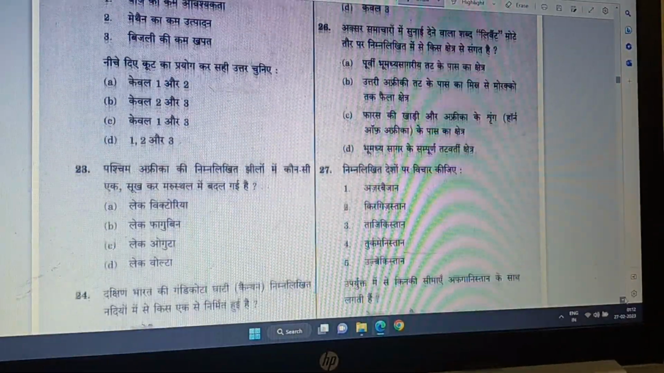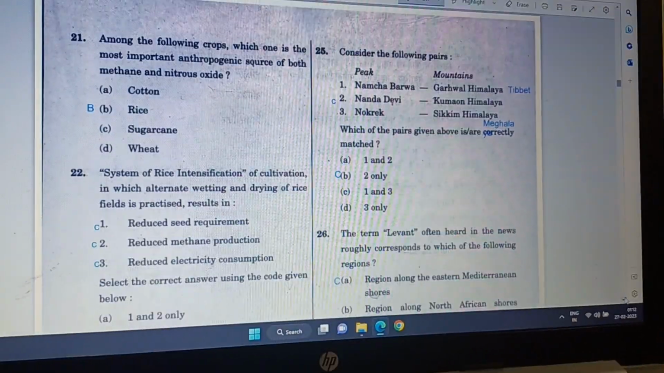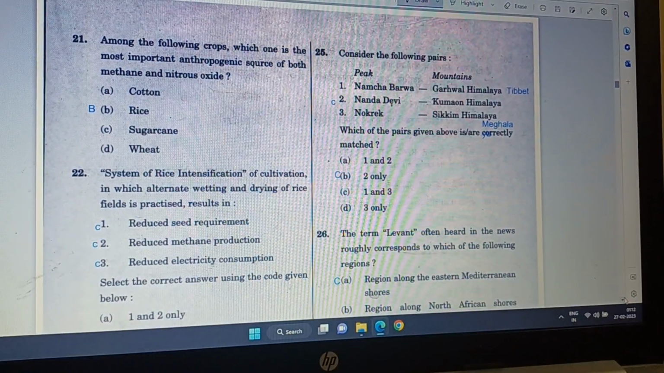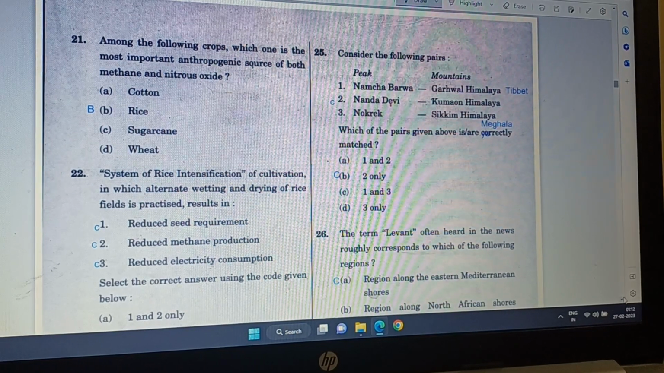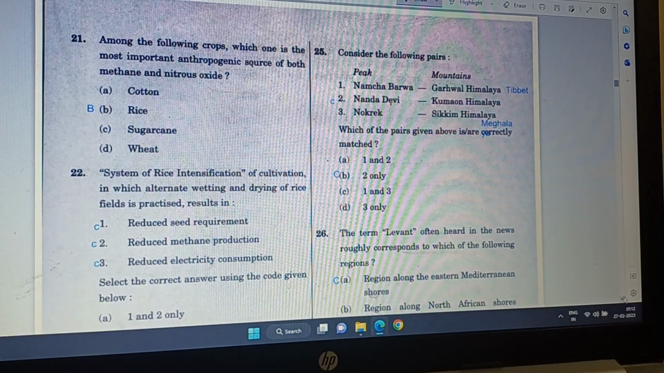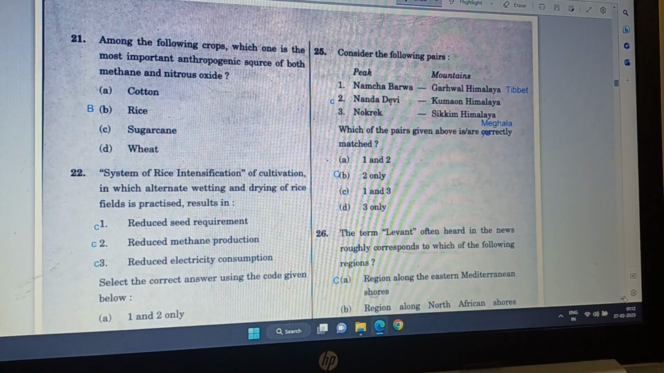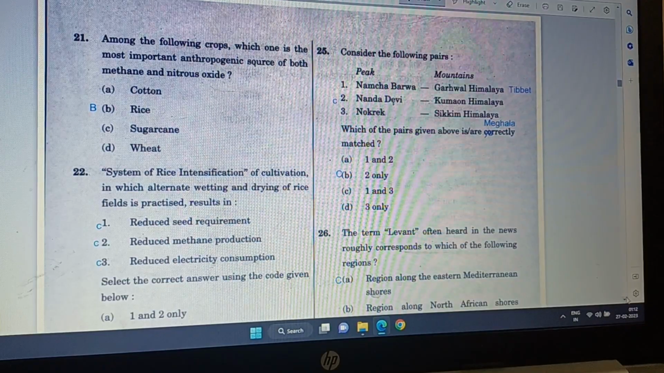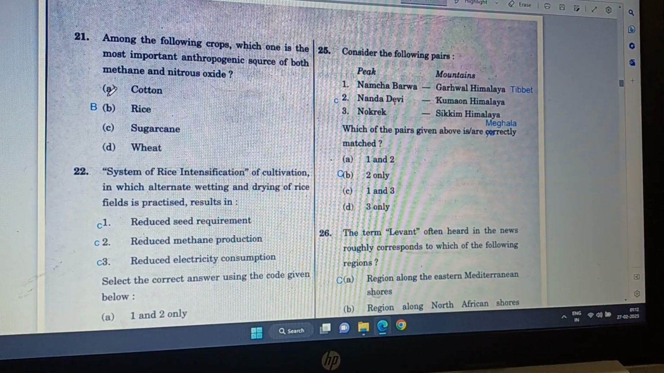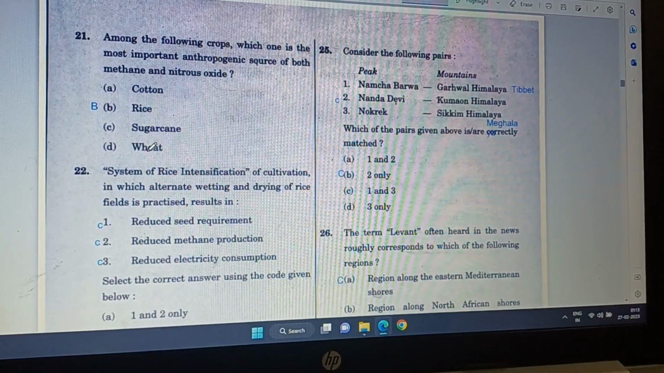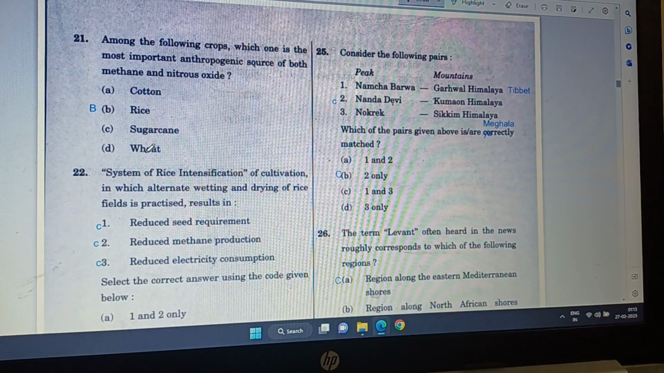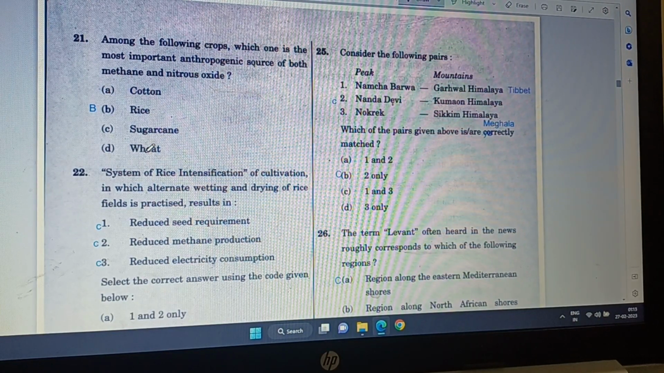Now let's go to question number 21. Among the following crops, which one is the most important anthropogenic source of both methane and nitrous oxide? So both these methane and nitrous oxide are released when water is there standing with the crop. And in that case, cotton is not, rice is the only one crop, sugar not, wheat not. Wheat cannot survive when water is standing in the field.